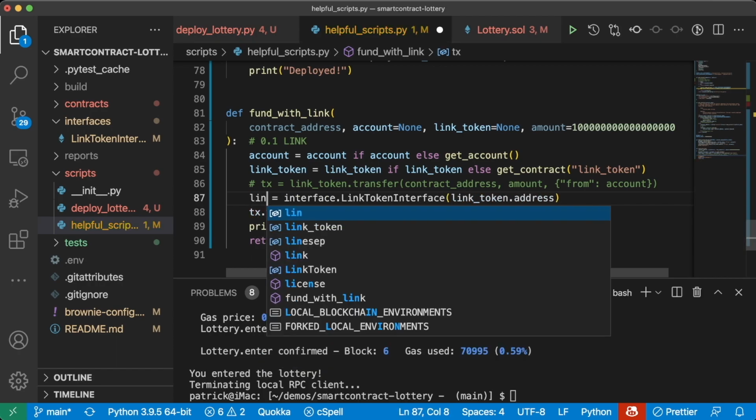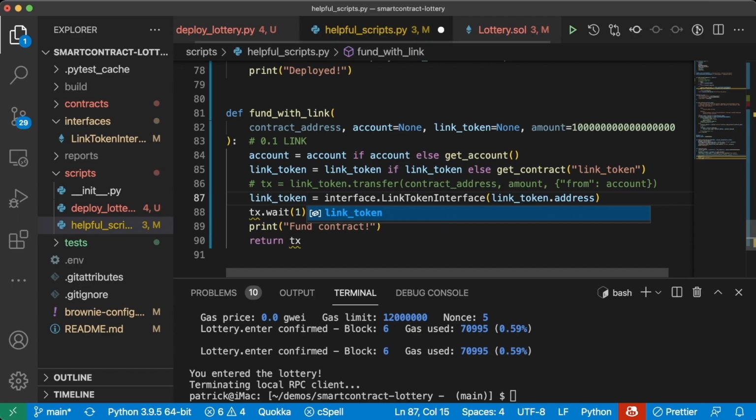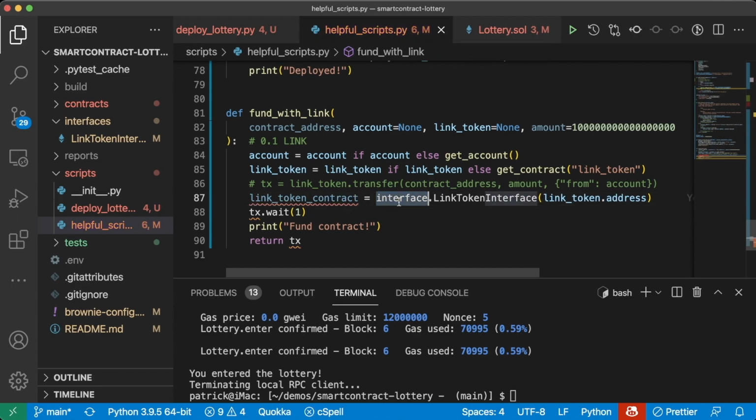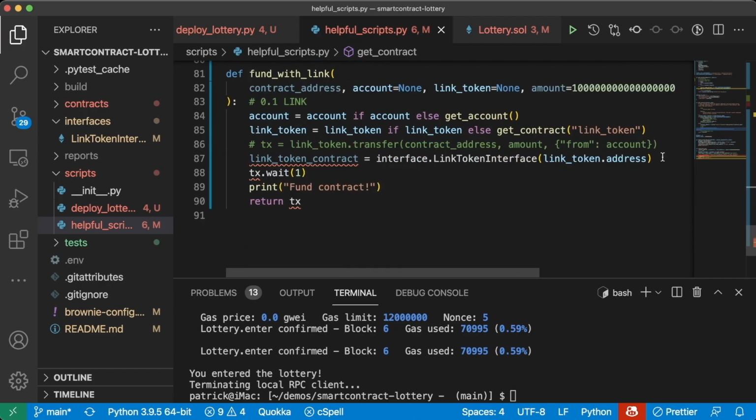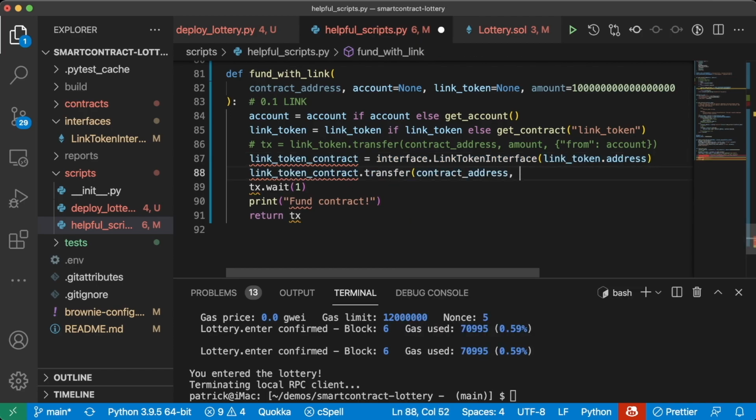We can say the link token contract equals interface.LinkTokenInterface, linkToken.address. So this is another way we can actually create contracts to interact with them. We saw up here this contract.fromABI, which is great. This is another way we can do that exact same thing. Then we can just do linkTokenContract.transfer, contract address, amount